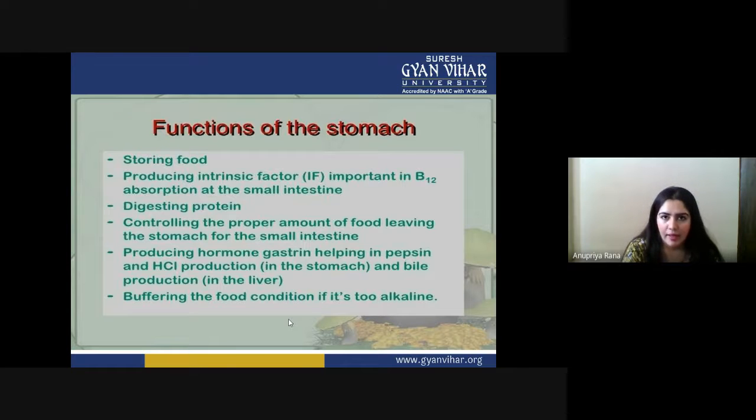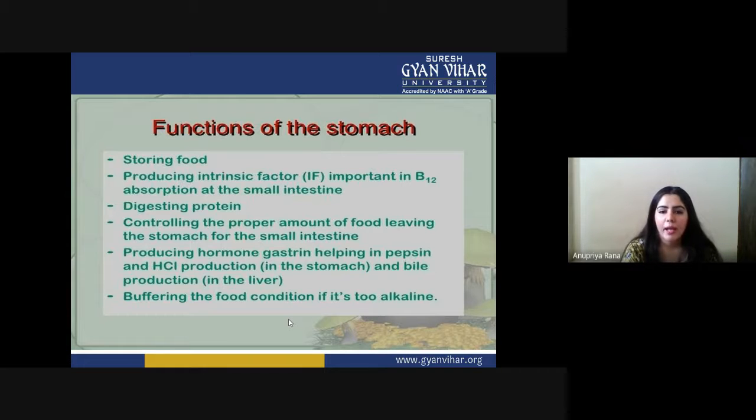Digesting protein, they are helping the protein to be digested. Controlling the proper amount of food leaving the stomach for the small intestine, they're controlling every amount of food which is going into the small intestine. So they have to be very careful about that.